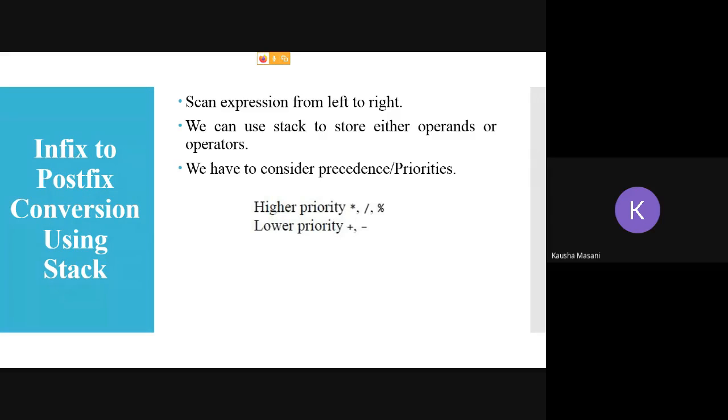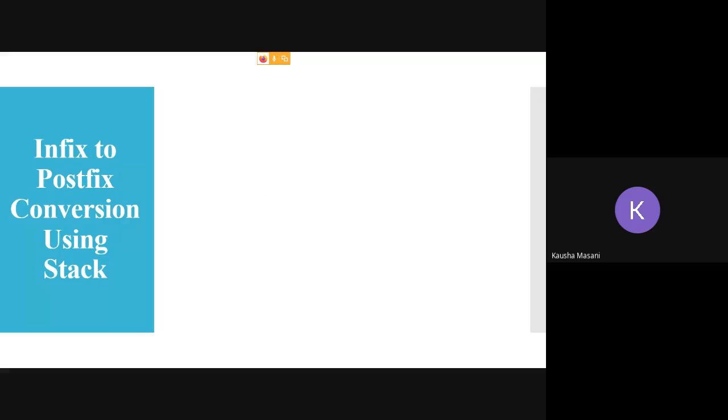Keep in mind that when we are using the stack methods, priorities are to be considered, and in what way we will see. So see, there are some rules you need to note down. So kindly note down these rules, because without which, for practice at least, you need these rules. Once you get the grip, then you don't need it, but kindly note down. The first thing which you have to do is you have to scan from left to right.